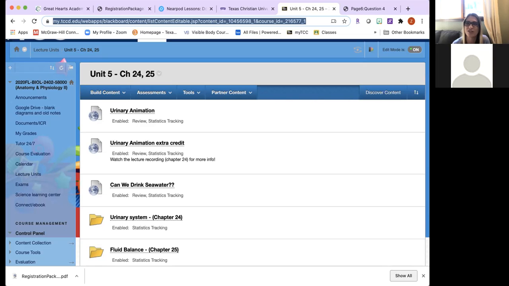Yes. So filtration takes place... it's pushing the fluid from the glomerulus into that capsular space. Yes. So as the blood flows through the glomerulus, some of the fluid is being pushed into that capsular space. That's filtration. Yes. And then reabsorption and secretion, that would be in the tubules.